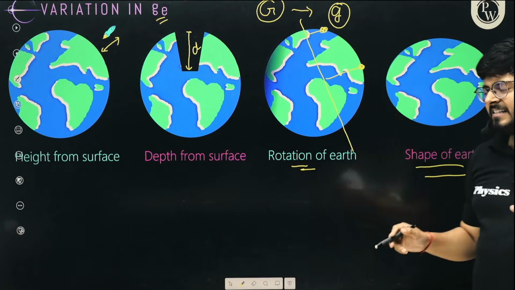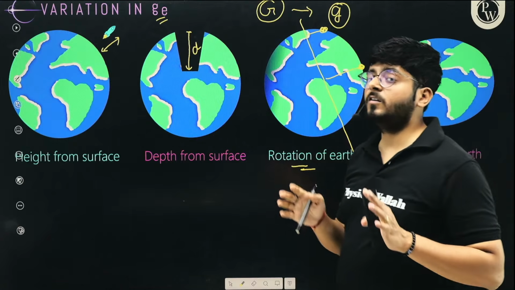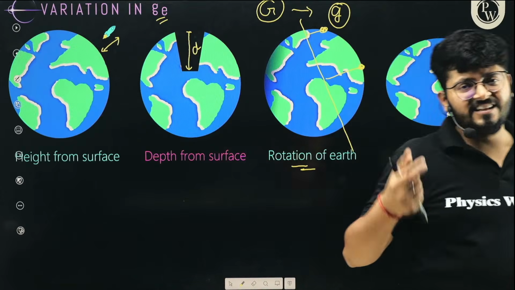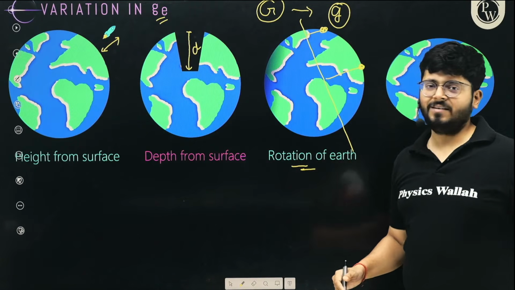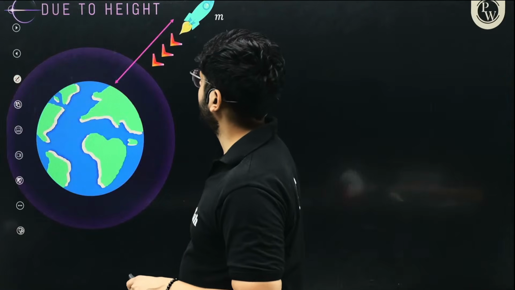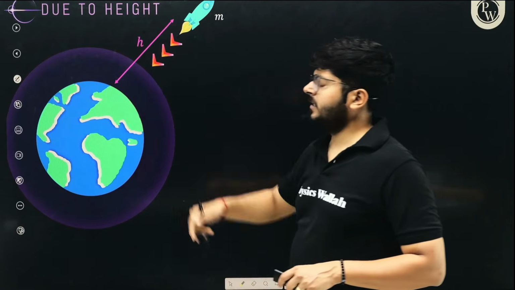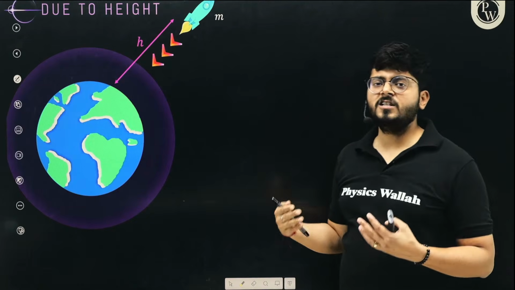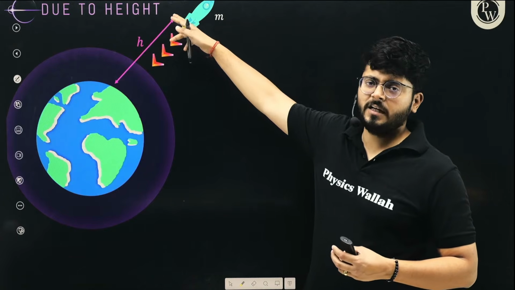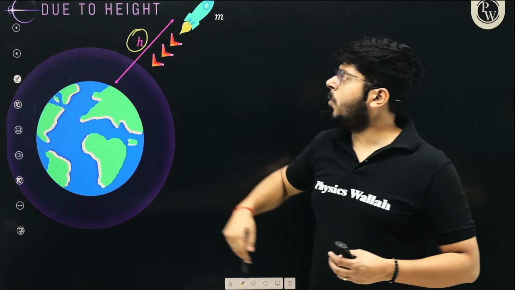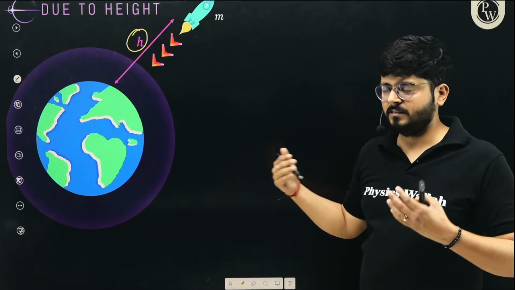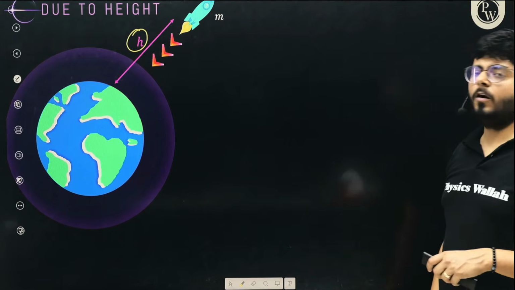Clear? So my dear kids, the capital G is the universal constant of gravitation. It is the same everywhere. But the small g is the acceleration due to gravity. It is not the same everywhere. It will change with the places. Okay. So this is the first explanation. How does the value of small g change with height? If you are moving at a height h, what will be the new value of acceleration due to gravity? Let us learn that. What will be the new value of the acceleration due to gravity?